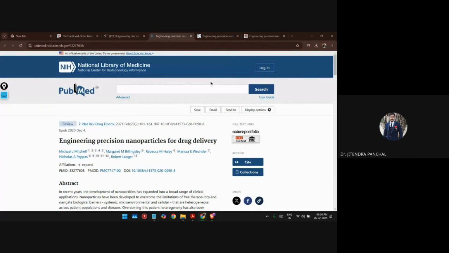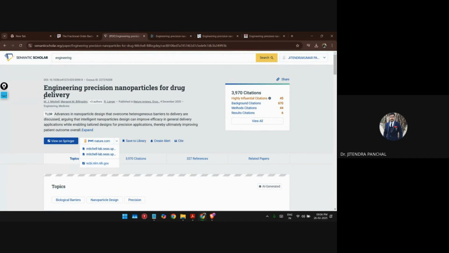Most of the time, if you are not able to download your research paper from this portal, you can go and try another portal. Ultimately we have only one goal: download the research paper, read it, and identify whether it is useful to us or not, whether we can get some information from it or not. That kind of thing only we can do over here, right?